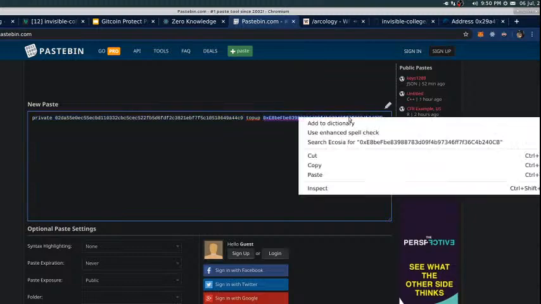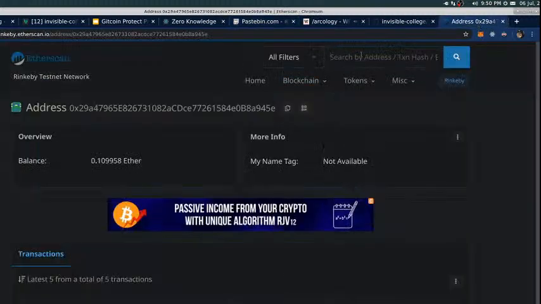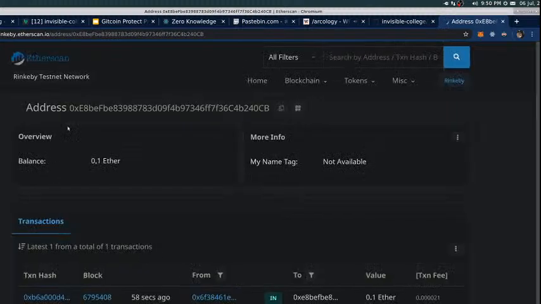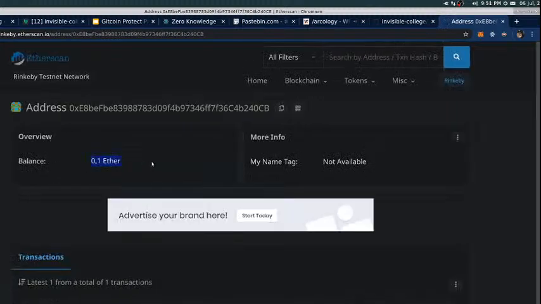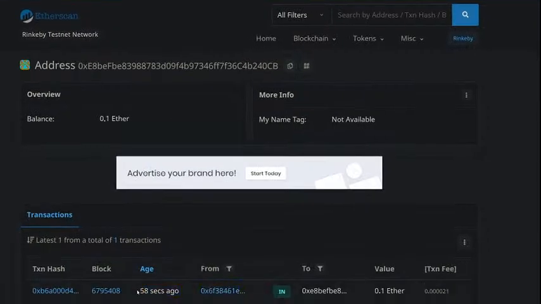This is the user of the wallet who is requesting from the bot. And the address would be here. And here you can see it does indeed have 0.1 Ether, and it was mined 58 seconds ago. There we go, 58 seconds ago. Okay, that's pretty good.